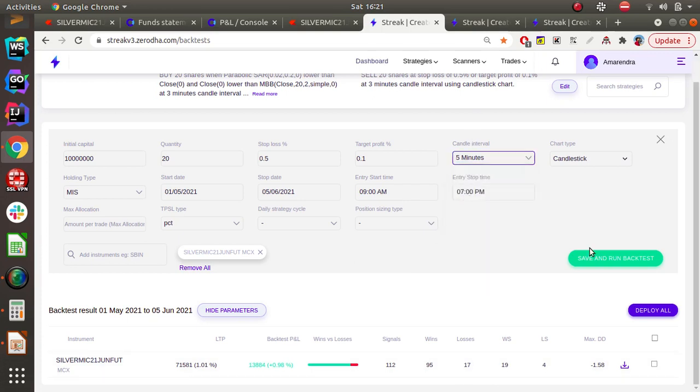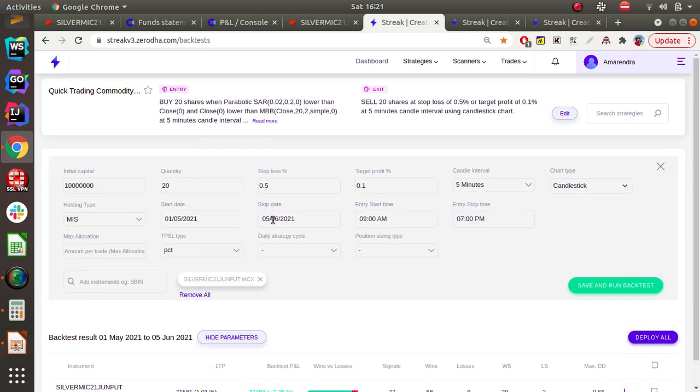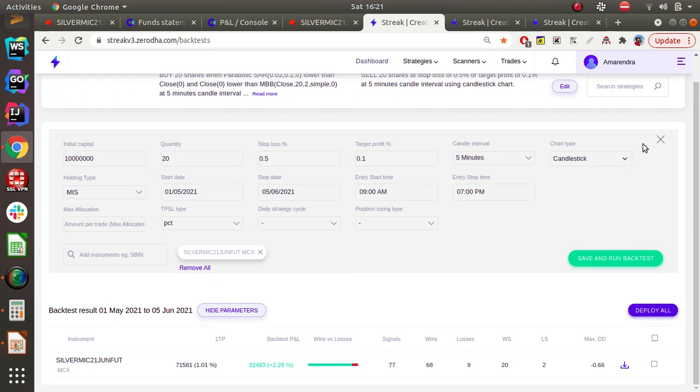You can select 5 minutes candle, which gives more accurate results. So 32,000 with intraday. If you want to take intraday, you can go ahead, or if you are okay with the risk, try positional trading, which may be cash and carry, and try it out.